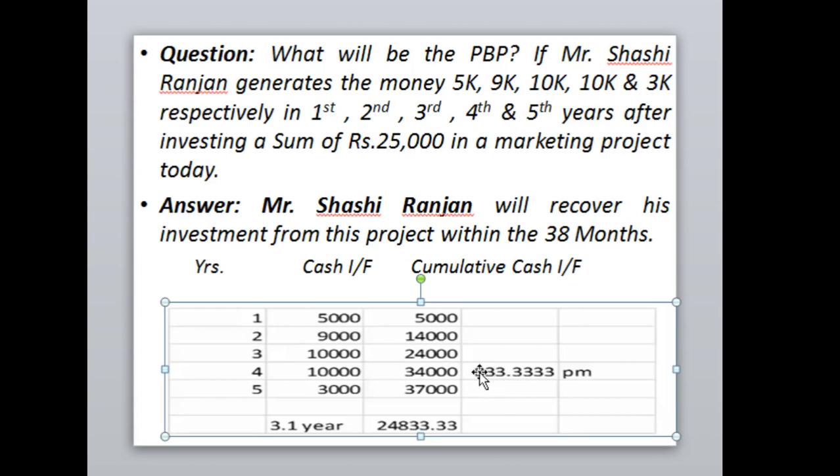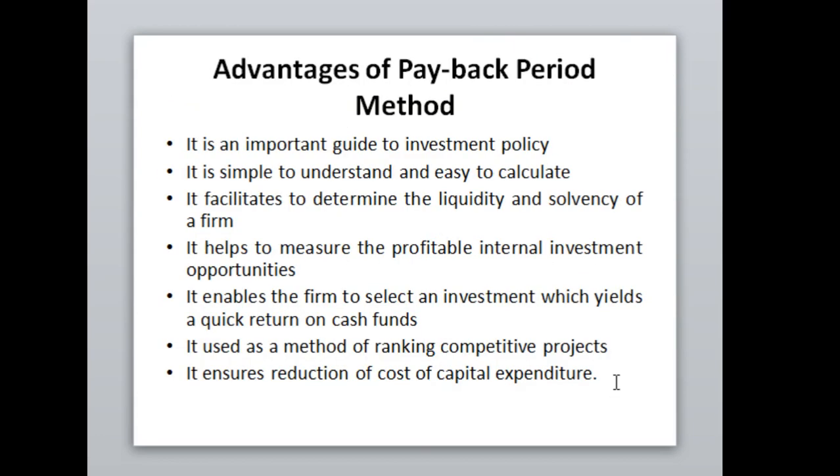The answer is 0.1, so it will take nearly 3 years and 1 month to recover all your investment in the business.